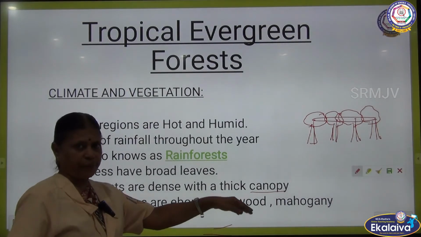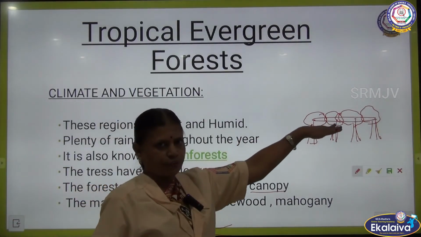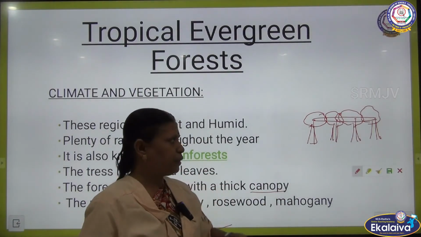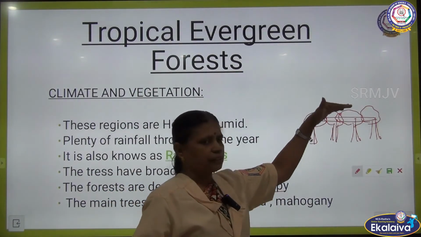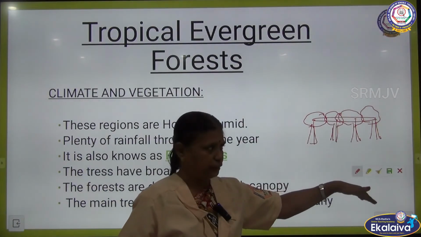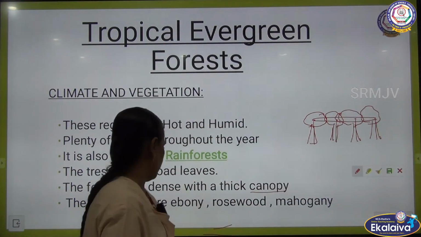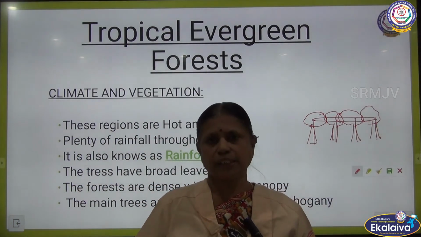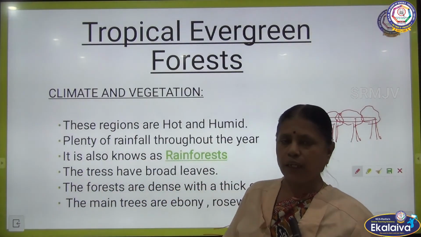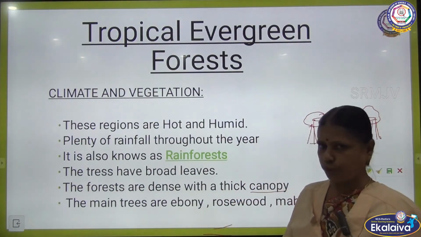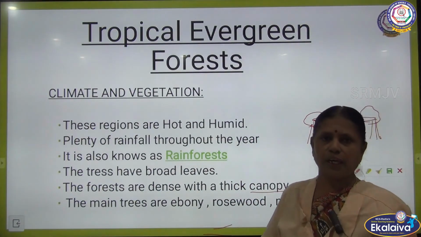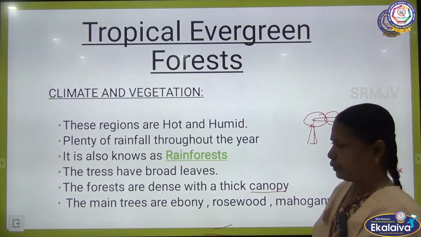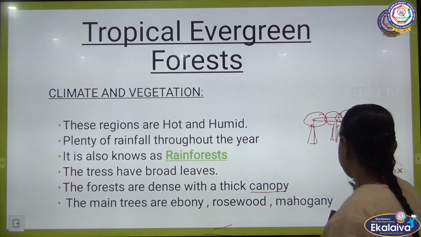You understand, canopy means the top branches of the trees are very close and sometimes covered with creepers and very dense, so it will not allow the sunlight to reach the earth. So, it is called canopy. And the main trees found in the equatorial forest are ebony, mahogany and rosewood. These trees provide hardwood, so these trees are called hardwood trees.